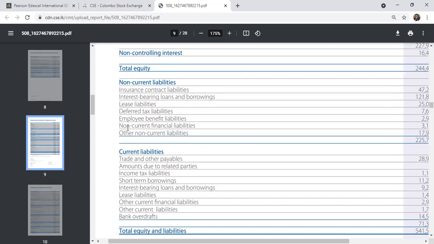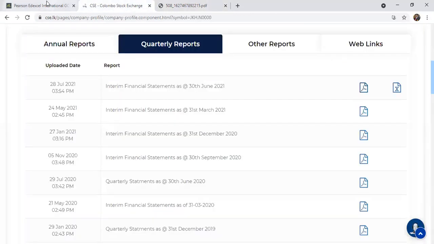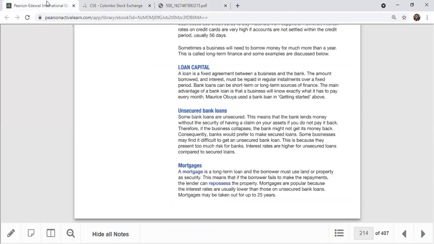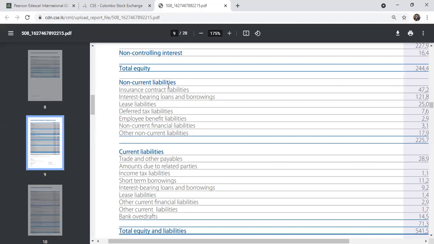So what are these interest bearing loans? These are short term and long term loans, which come especially from banks. A loan is a fixed agreement between a business and the bank, right? Keep in mind, it can be a bank or a finance company. The amount borrowed and interest must be repaid in regular installments over a fixed period. Bank loans can be a short term or long term source of finance. That's why we classify it in both sections: non-current liability is long term, and current liability is short term loans.